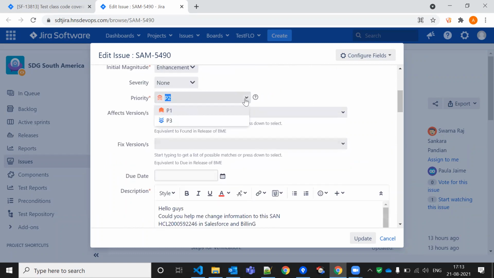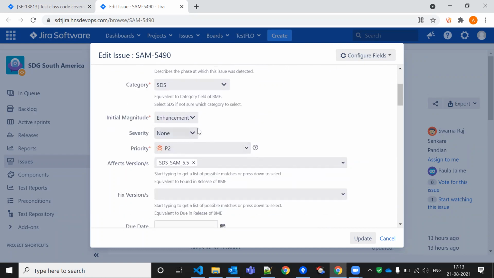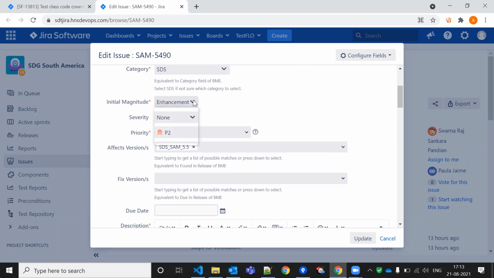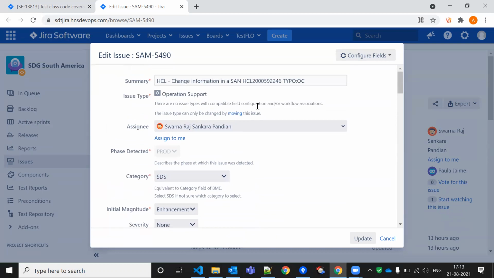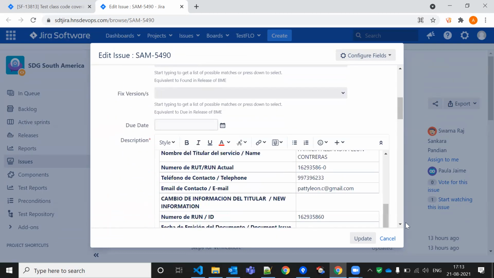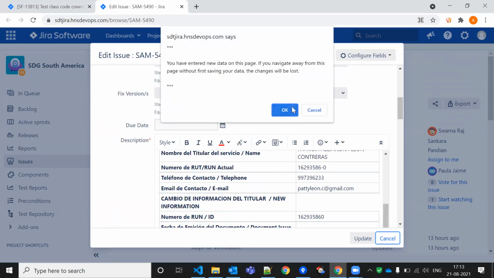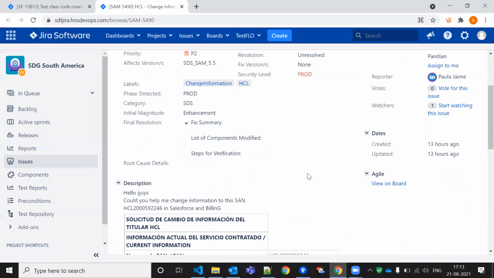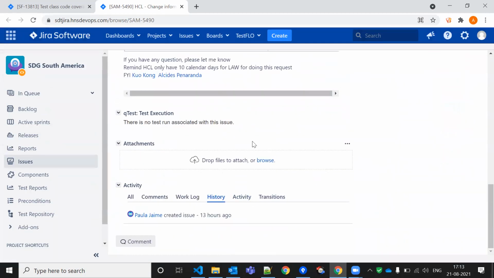So this ticket is on high priority, low priority, or whatever. This is on P2. Then, is this an enhancement, a major bug, a minor bug, or critical? This is an enhancement. This is not a bug, and not a minor or major thing. So this is about Jira. If you have any question about Jira, you can let me know.